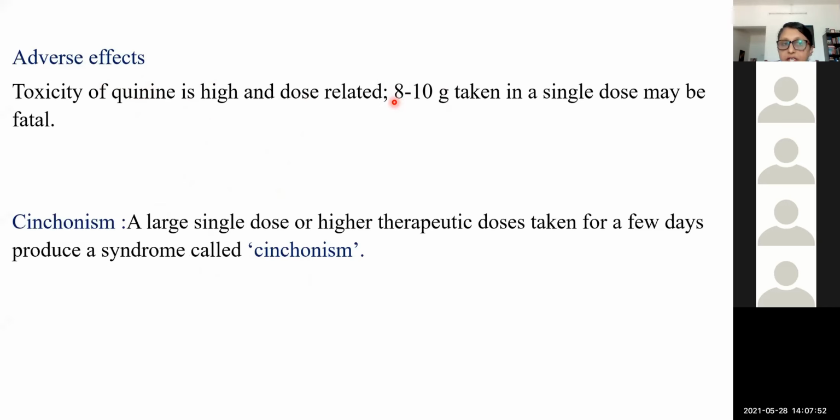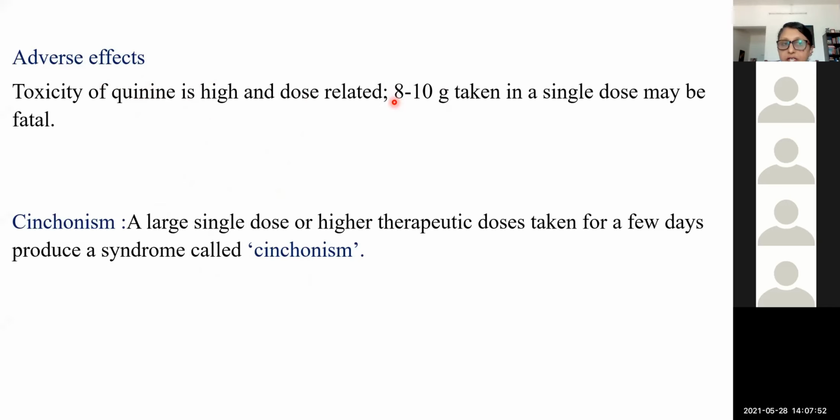And yesterday I was telling, now for the uncomplicated resistant falciparum malaria, the choice drug is artemisinin combination therapy. But as an alternative to this artemisinin combination therapy, we can use quinine also. The only thing is, it has a narrow therapeutic index, because we have seen that high doses can cause cinchonism, blackwater fever, etc.